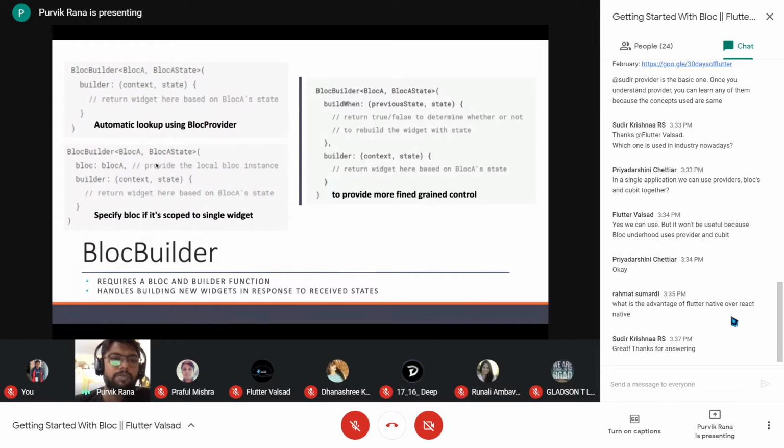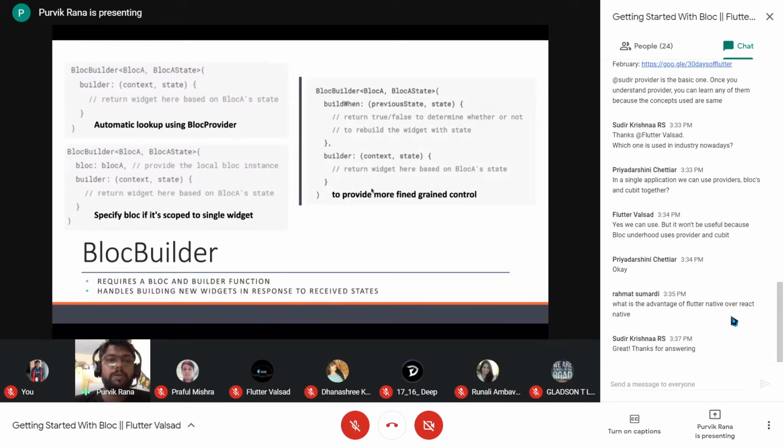Similarly, if you want the UI represented on the change of state for a particular instance of the block, we can also specify the block over here, and we can give the local instance of the block. On the basis of that only the UI will be represented. So you can also specify the block if it is scoped to a single widget.